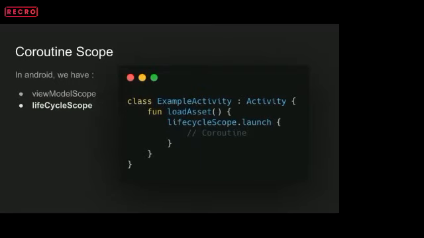So if the activity gets destroyed, or paused, or whatever that lifecycle may be, lifecycleScope will adhere to it.